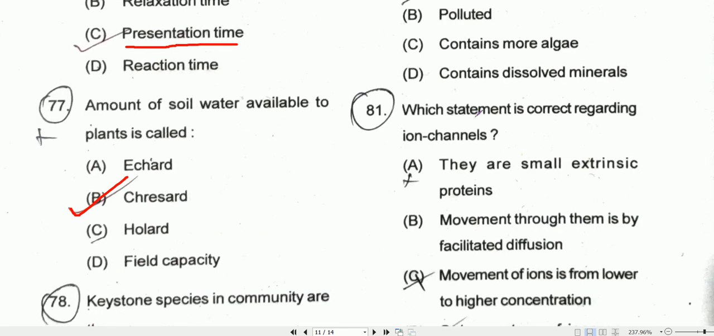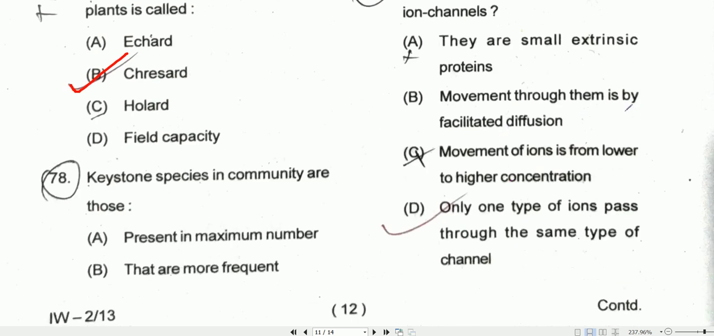Coming to question number 81. Which statement is correct regarding ion channels? They are small extrinsic proteins. It is not correct. Movement through them is by facilitated diffusion, so this might be correct. Movement of ions from lower to higher concentration, this is also not correct. Only one type of ions passes through the same type of channel.